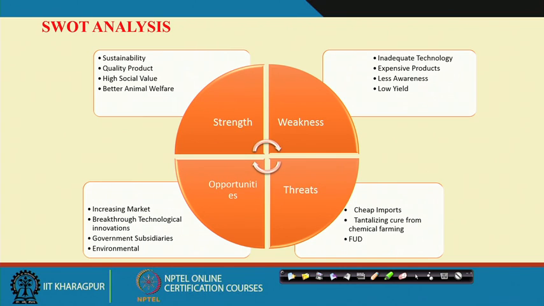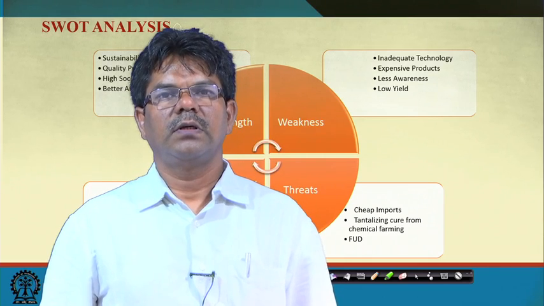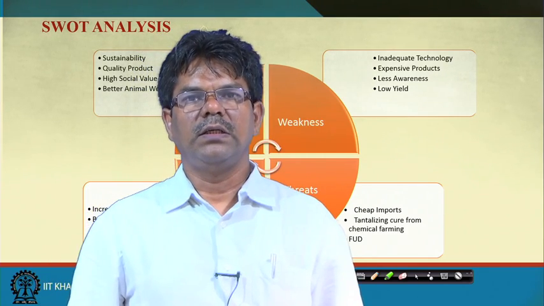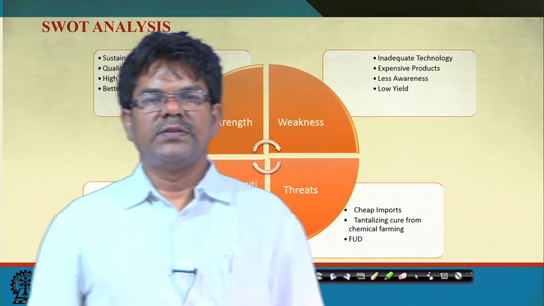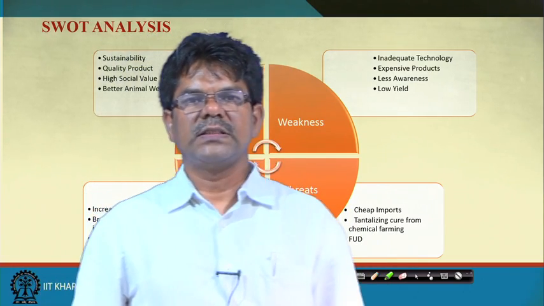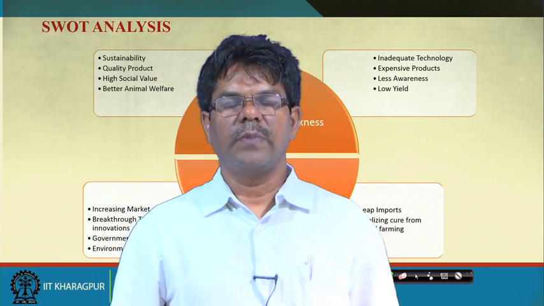So, if you look at the weaknesses, the opportunities take care of the weaknesses. The weaknesses can be converted toward opportunities. Then threats: cheap imports, tantalizing cure from chemical farming, and the third, fear, uncertainty and doubt in organic farming. So, this analysis is required to give a basic understanding of how we are moving forward in organic production.